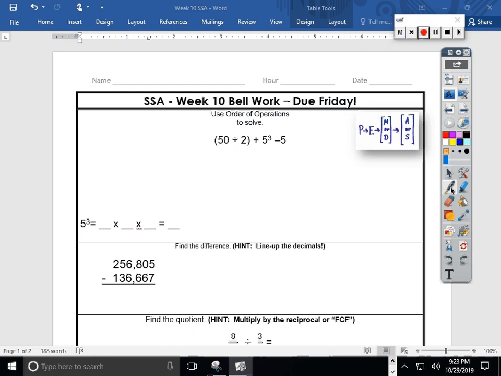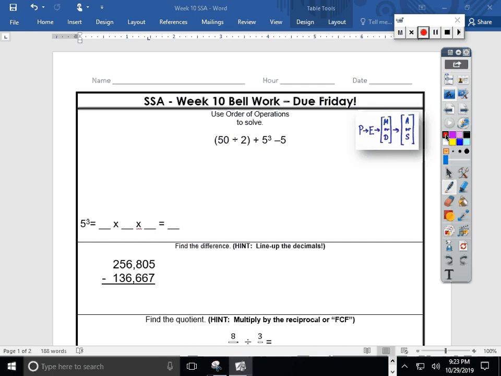This first problem says use order of operations to solve. Well, if you take a look at the side here, I've given you a hint that sometimes we refer to PEMDAS. So what do the different parts of PEMDAS, this acronym, help me remember? Well, someone out there shouting, please excuse my dear Aunt Sally. Yes, you may have a rude Aunt Sally, but we don't want to talk about her today. So instead, let's remember the mathematical meaning behind these letters.